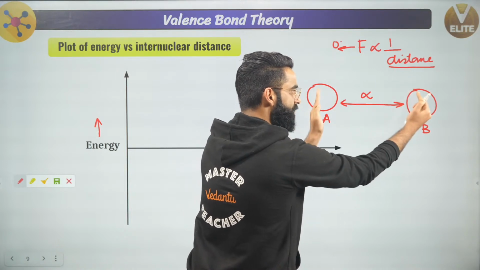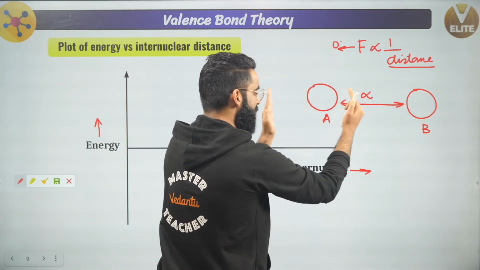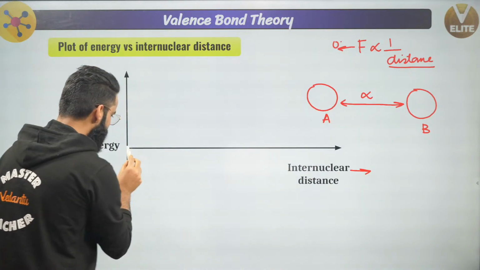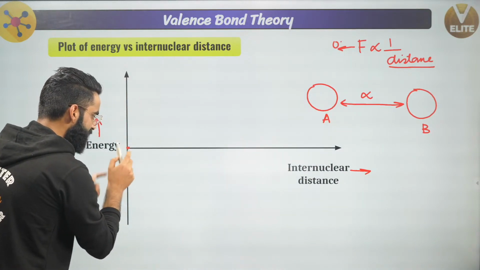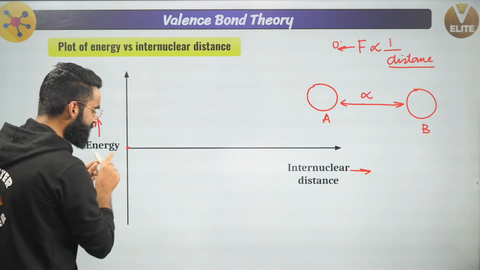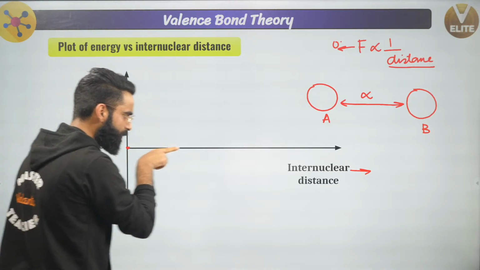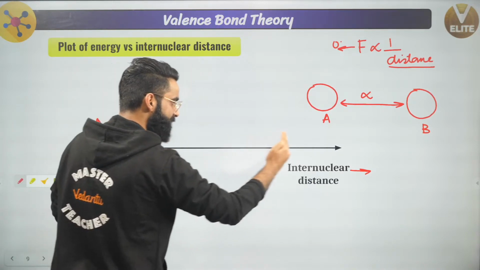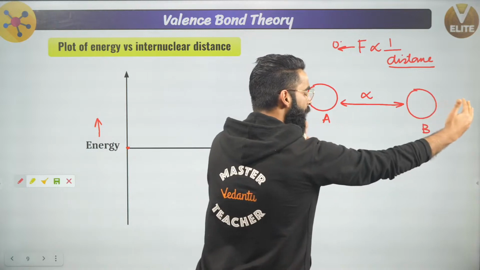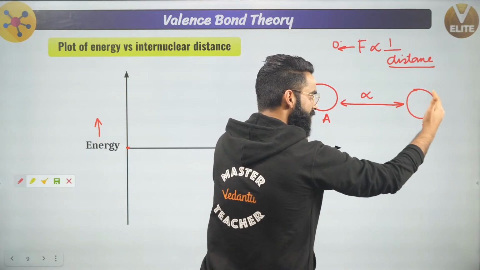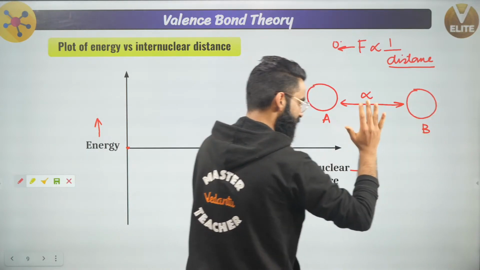So the potential energy of the system was zero. Now the atoms are coming closer. See, guys, this point represents the distance between the two atoms being zero. As I move along the positive x-axis, the distance between the atoms is increasing. So somewhere over here, the distance between these atoms will be infinite, and the force of attraction will be zero.